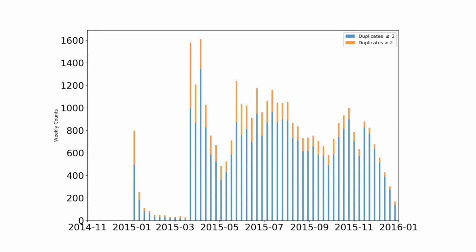Moving to a weekly aggregation of responses, here we see in orange cases where there were more than two duplicates across text response columns. We can see that earlier on in the survey and when survey volume was higher, there were more duplicates in the text responses. These are often from the same chiefdom or very closely spaced together when we looked at the duplicates' temporal distribution within the data.